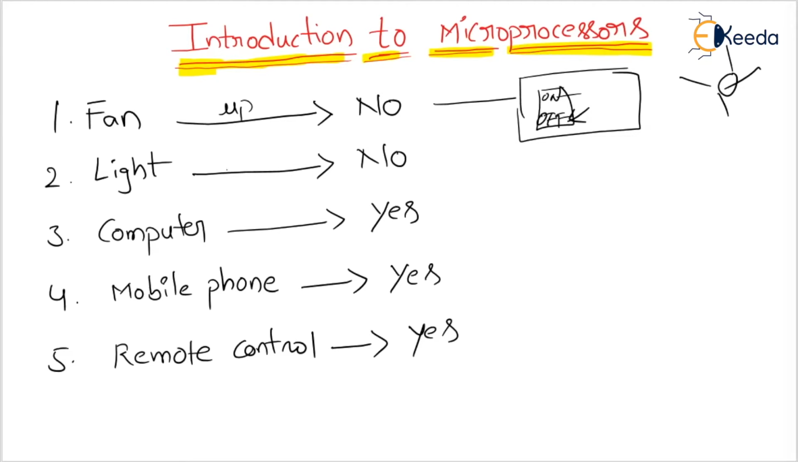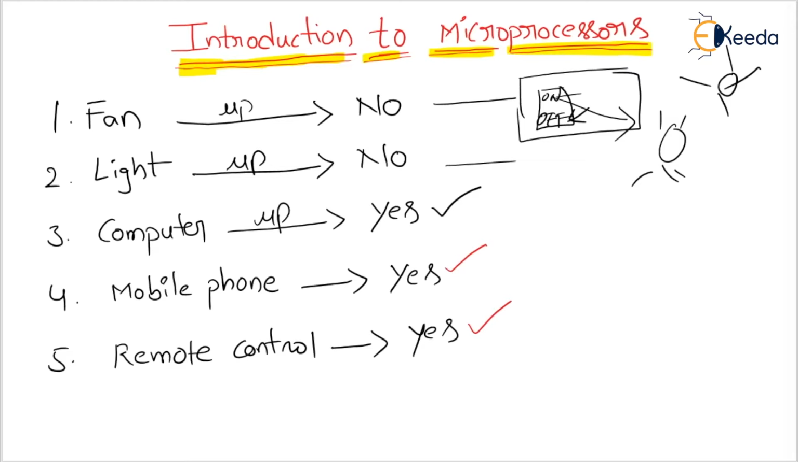Now coming to the light. Is there a microprocessor in the light? No. In the same way, if you switch it on, the light will glow. Otherwise the light will be off. In computer, is there a microprocessor? Yes. In mobile phone? Yes. In remote control? Yes.